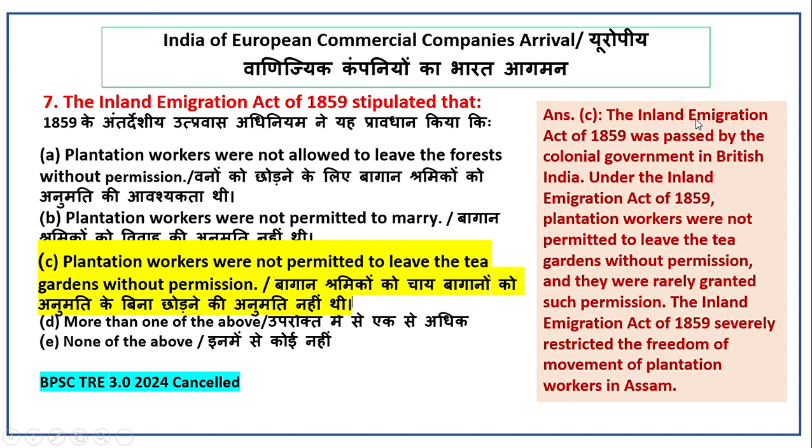The Inland Immigration Act of 1859 was passed by the colonial government in British India. Under the Inland Immigration Act of 1859, plantation workers were not permitted to leave the tea gardens without permission, and they were rarely granted such permission. The Act severely restricted the freedom of movement of plantation workers in Assam.